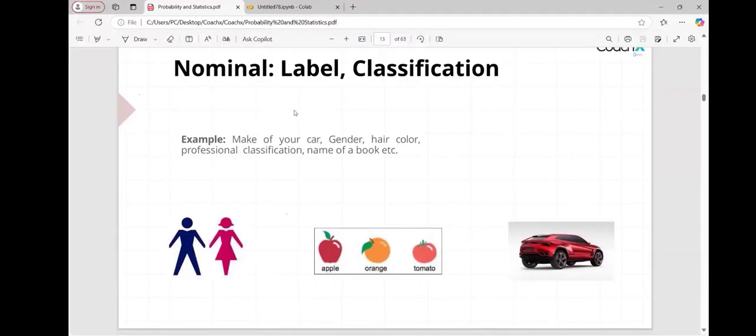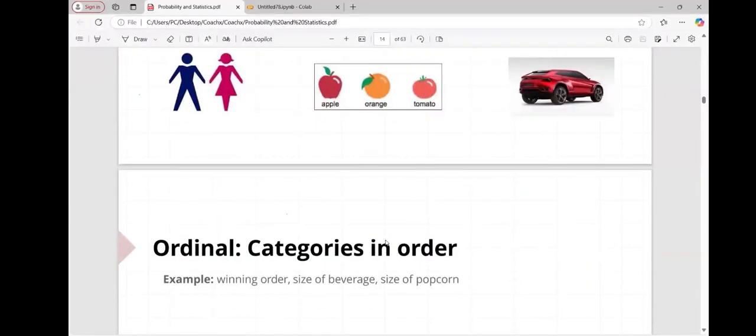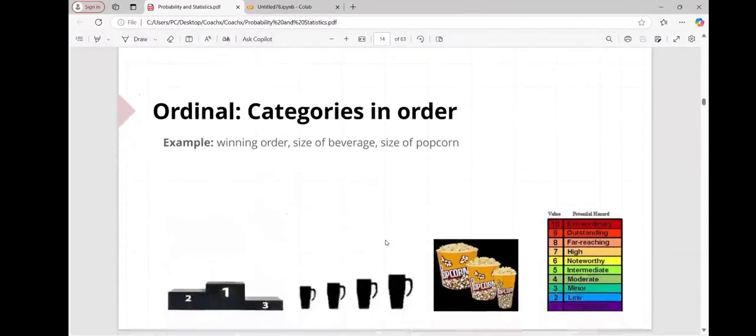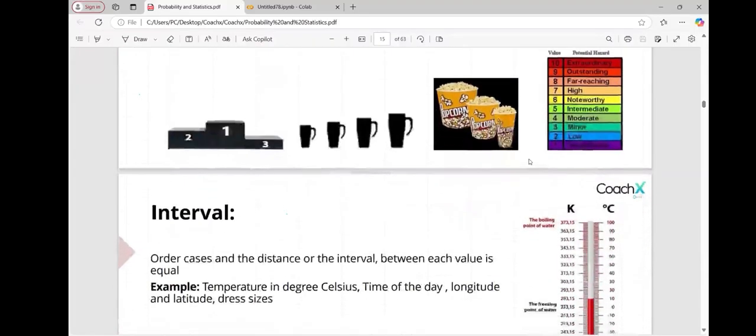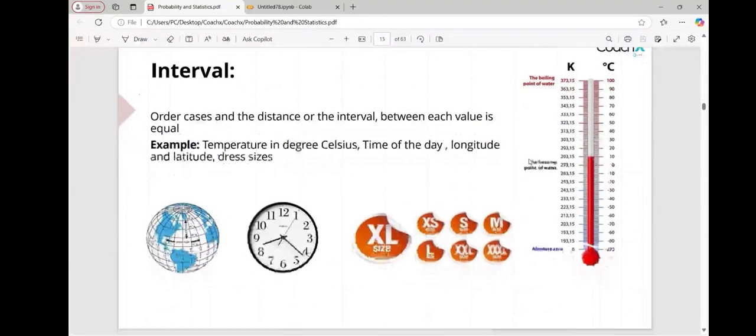Nominal data is label, classification: car, gender, hair color, all are nominal data. We all understood this one. Ordinal are categories in order. Everyone is fine with this. If you specifically say that dark color is for the top performers and it goes lighter for the low performance people, and you have that specific ordering, then you can mention it as ordinal data. Okay, guys.